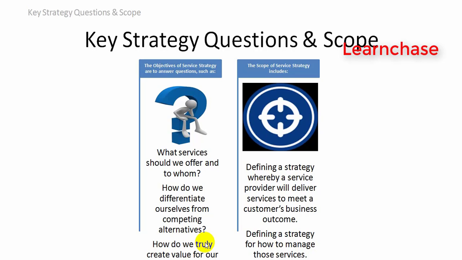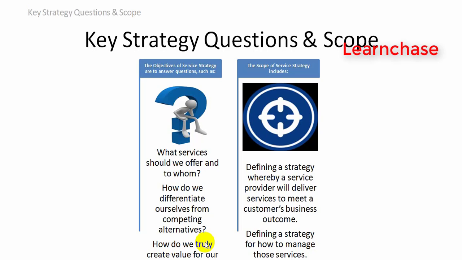How can I make the value addition? How can I save their cost? How can I support them in providing better services so that they can serve their partners or customers?